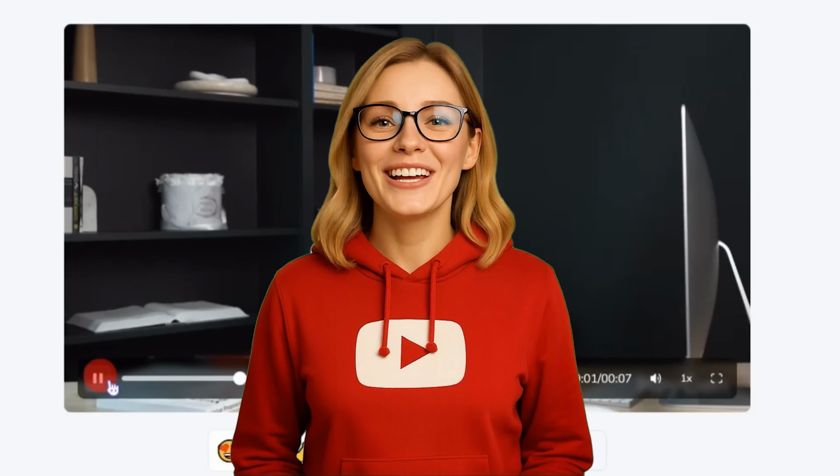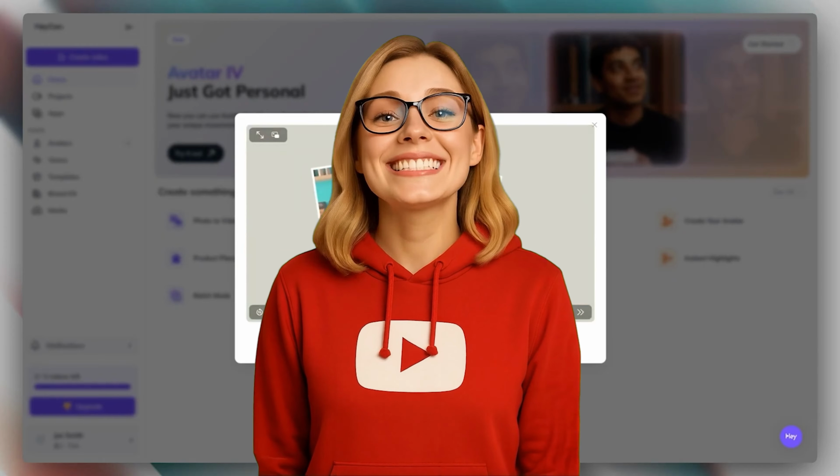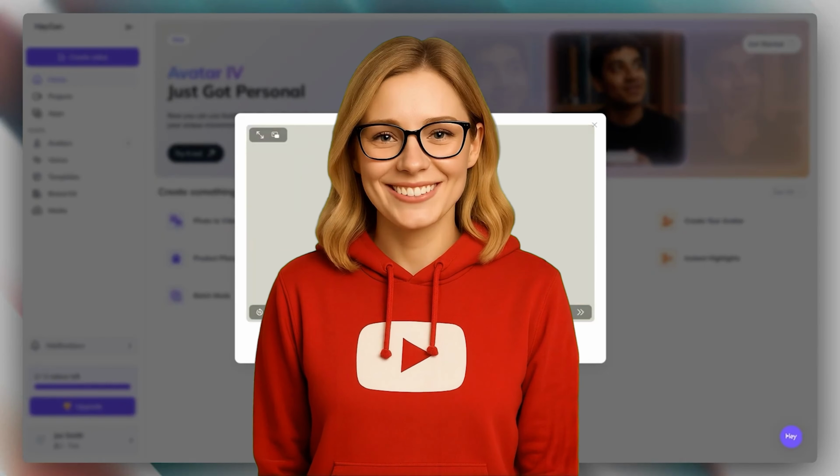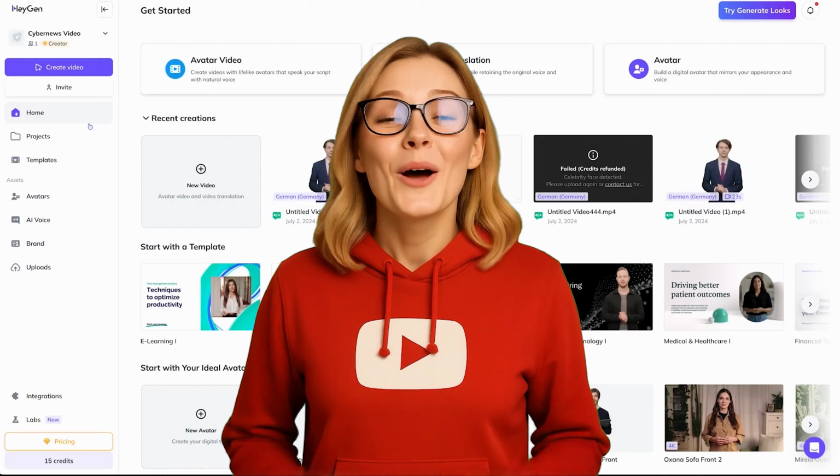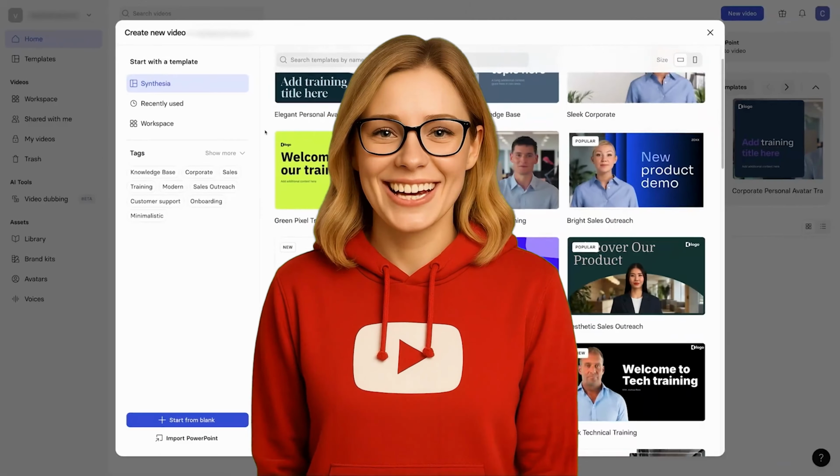Want to make YouTube videos without ever showing your face? In today's tutorial, we'll show you exactly how to create faceless content using HeyGen's cutting-edge AI avatars. Let's dive in. Welcome to the future of content creation.